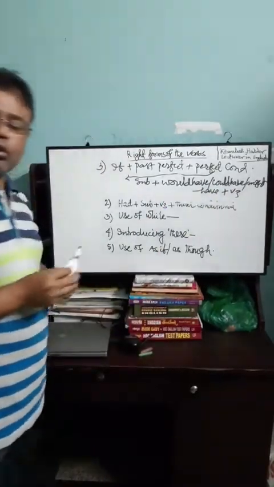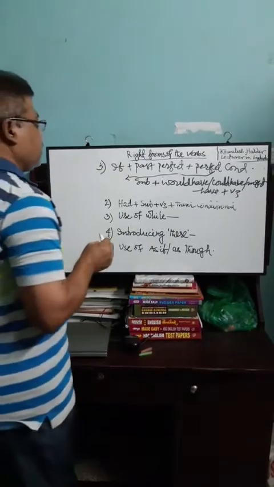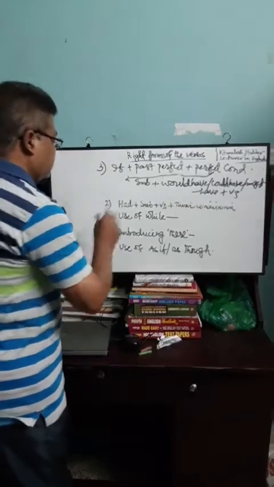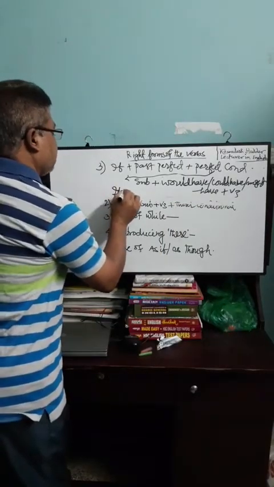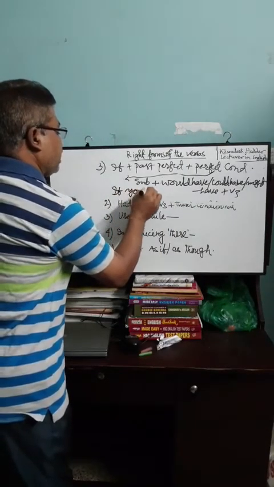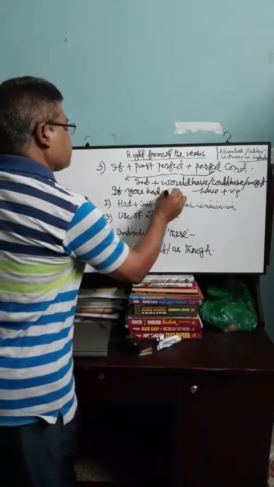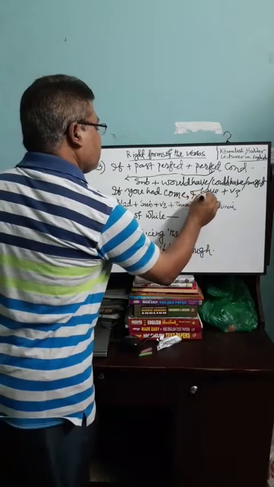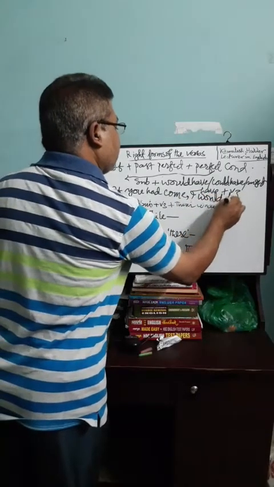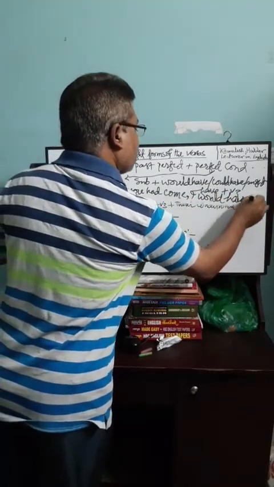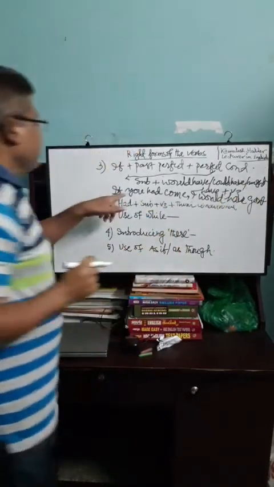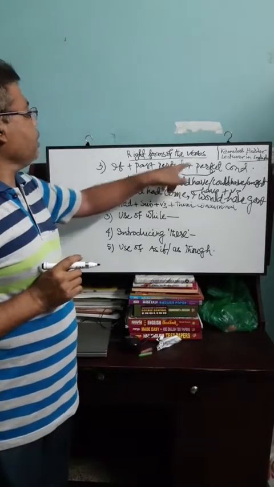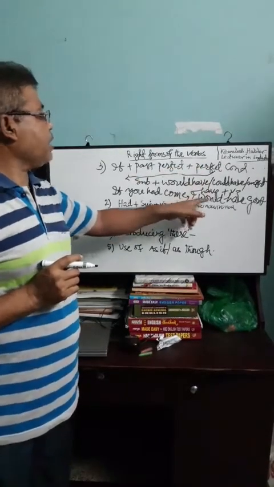If we try to give an example, the example would be, if you had come, I would have gone. If plus past perfect, if you had come, plus perfect conditional, I would have gone.